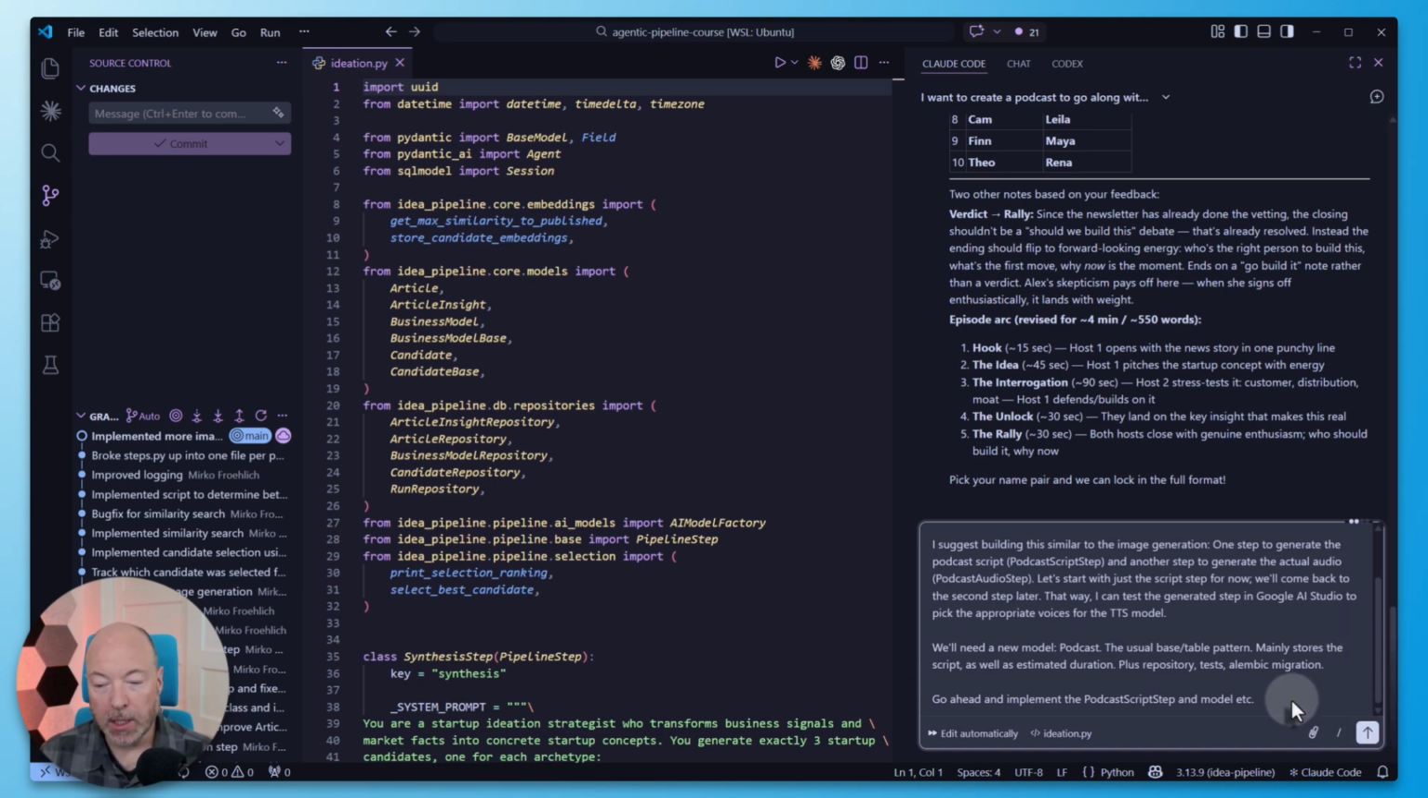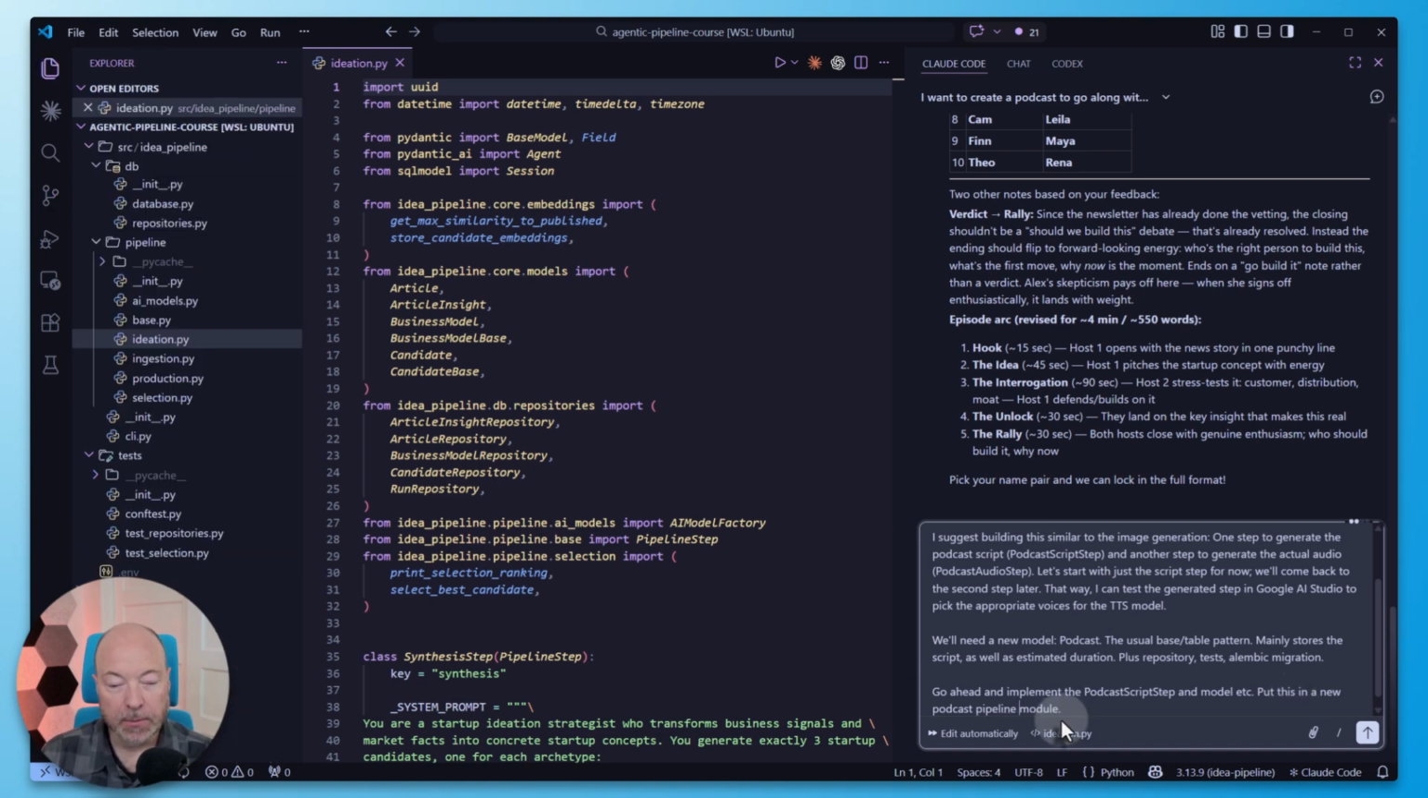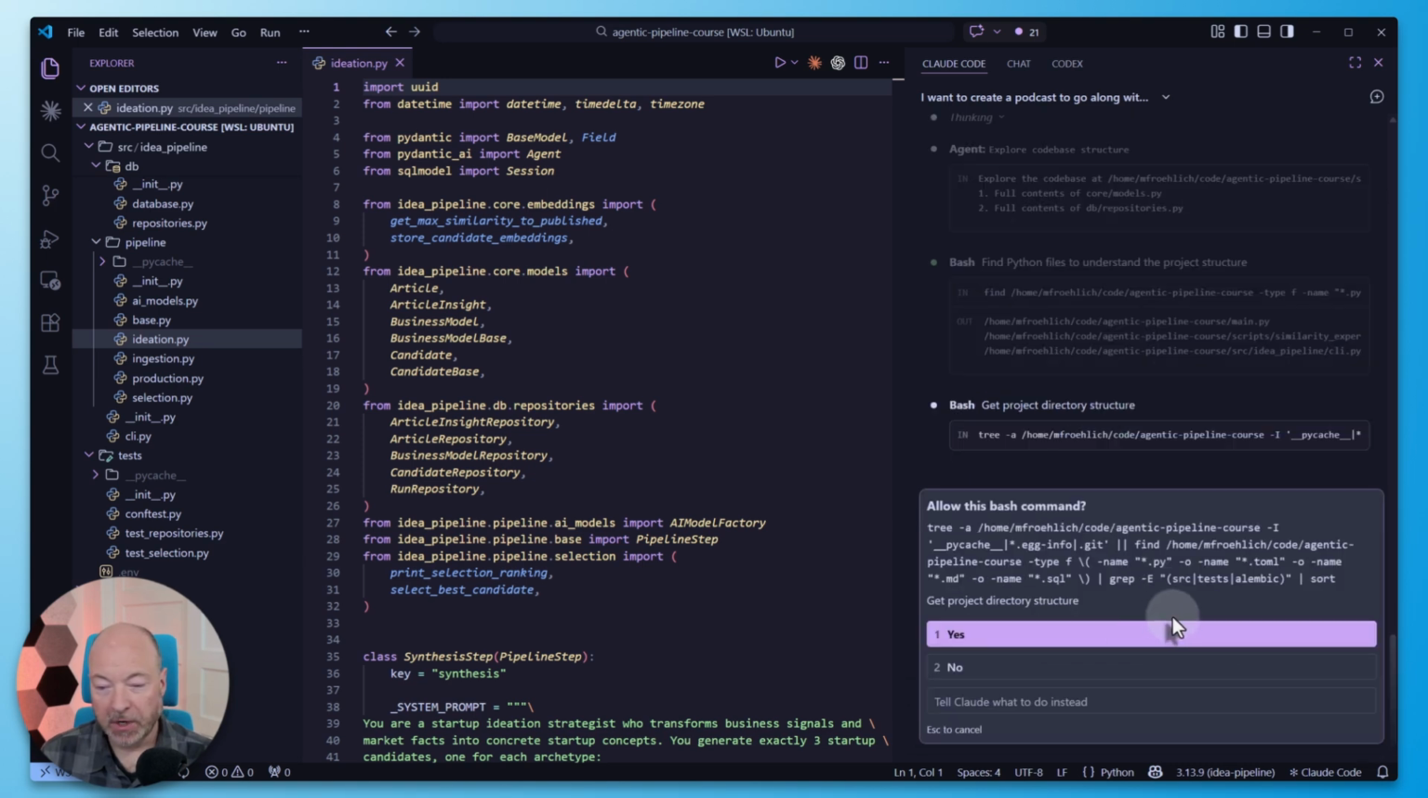Actually, maybe one little tweak. Okay, let's say put this in a new podcast module. I think that's good enough, right? Because we broke up the steps class into individual models for ideation and so on, and I think podcast deserves its own. Maybe call it podcast pipeline module to be explicit. What's it running here? Sure.